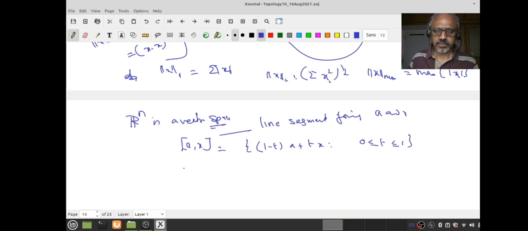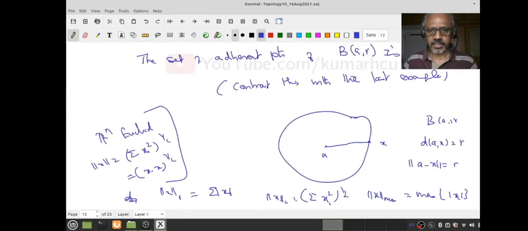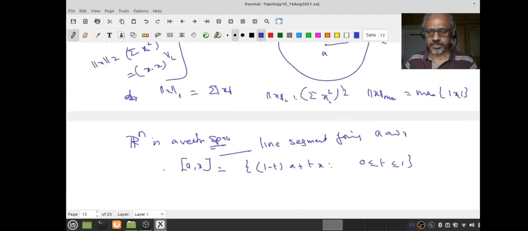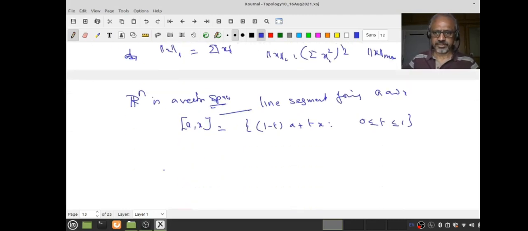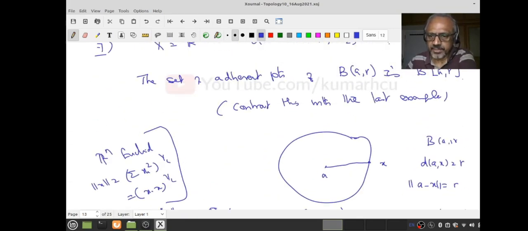You know that any open ball in R^n with respect to any of these norms is going to be convex. All these things you must have seen in your several variable calculus also. Do you understand this? Now at t equal to 0, what is this? This is A, and at t equal to 1, this is X. Are you following? So it starts at t equal to 0 at A, and at t equal to 1 reaches X.